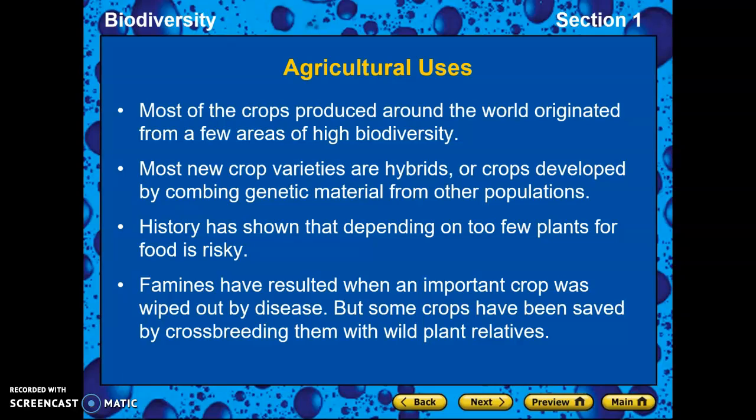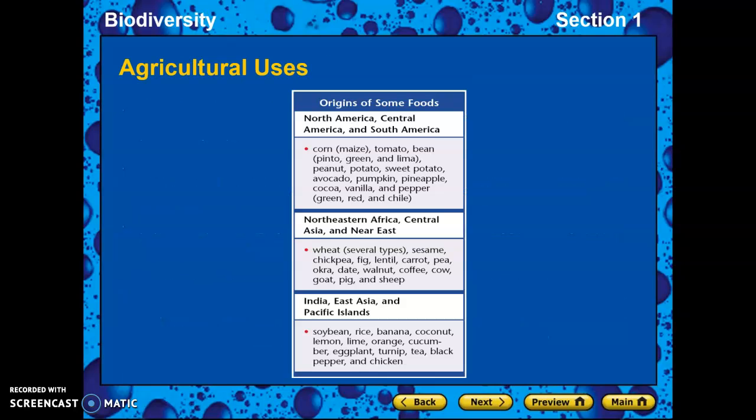Because if you depend on too few plants for your food, then that risks the chance that that food will disappear. Famines have been known to occur because an important crop was taken out by a disease or by drought. And so the corn was saved because they started crossbreeding them with other types of corn. And so now they're able to survive more harsh conditions.